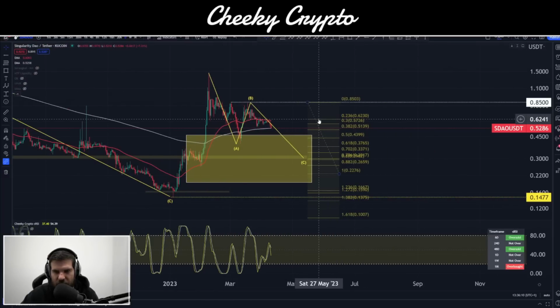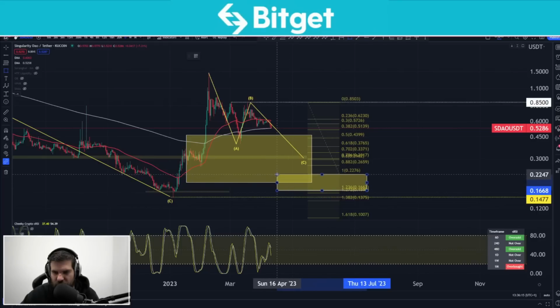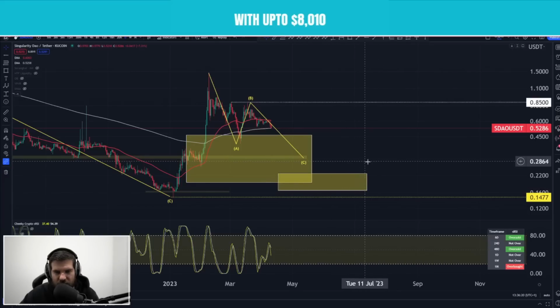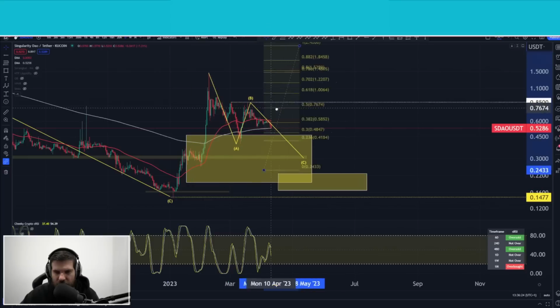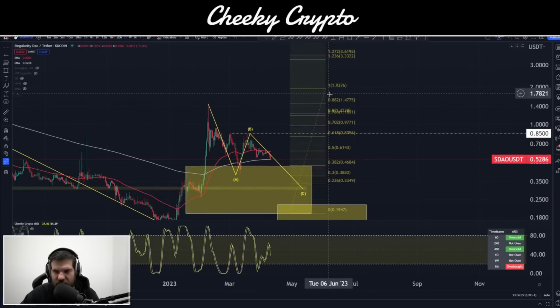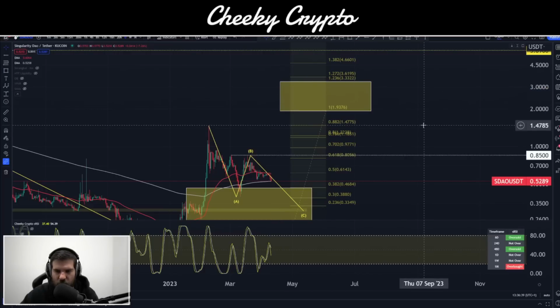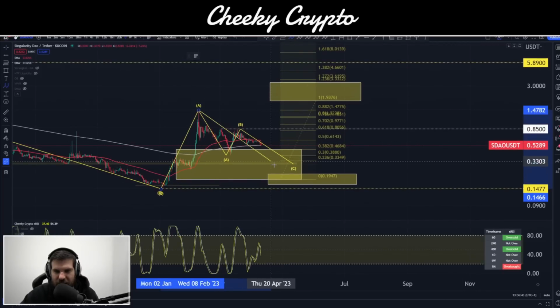Okay, now taking a look at this on a bigger structure, we can see that we had a pretty good run. Before I remove this, I'm just going to draw in a little yellow box on the 1 to 1.236 levels, and then I'm just going to remove it. So we know that that's a typical area just at the bottom there. But when we start zooming out and thinking, once this correction is done, where can we go? If I drop this in right on the lower side at the 88.2%, you can see here we can have a pretty good progression towards the 193 to 333 range up here. So looking pretty good on where the price action of B could be going,